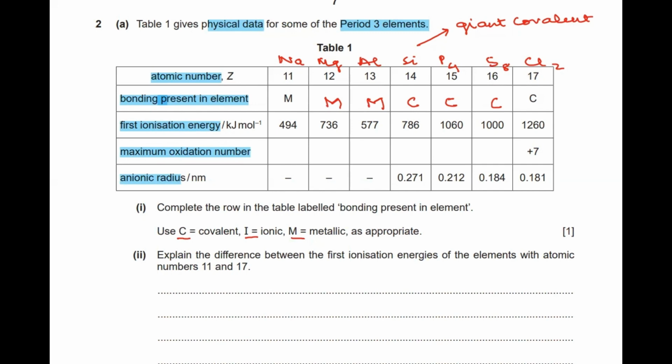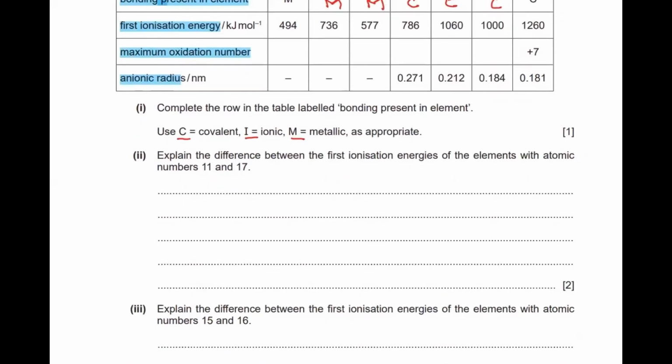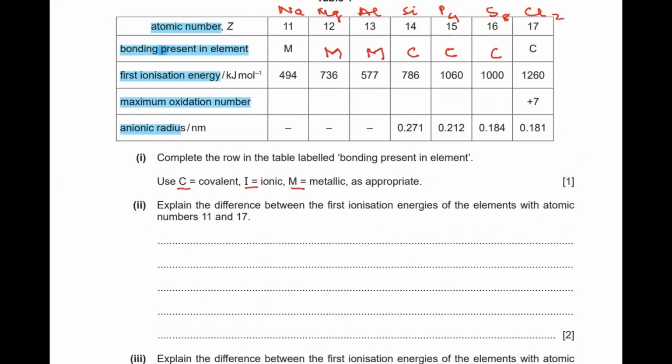Part 2 states that explain the difference between the first ionization energy of the elements with atomic numbers 11 to 17. So they mean that when you move from 11 to 17, what is the difference in their first ionization energy? We can easily see that the ionization energy is increasing. Now they're asking you to explain, give the reason why it is so.